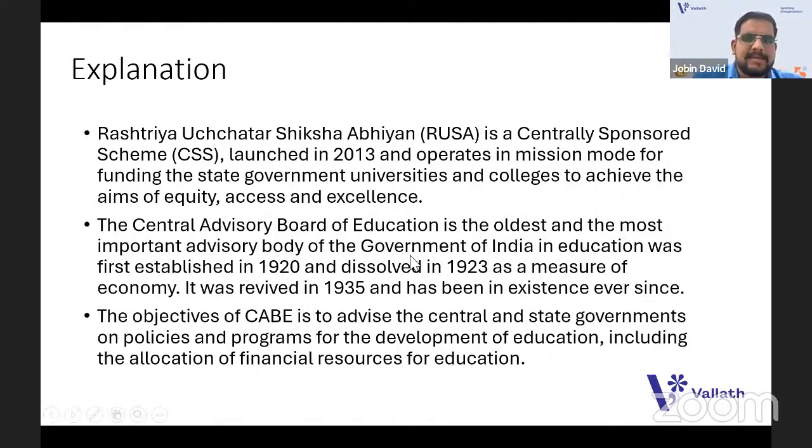And CABE is actually the oldest and most important advisory body of the Government of India on education. It was first established in 1920, revived in 1935, and has been in existence ever since. CABE is to advise central and state governments on policies and programs for the development of education. That is what you have for CABE. Okay, so going to the next question.